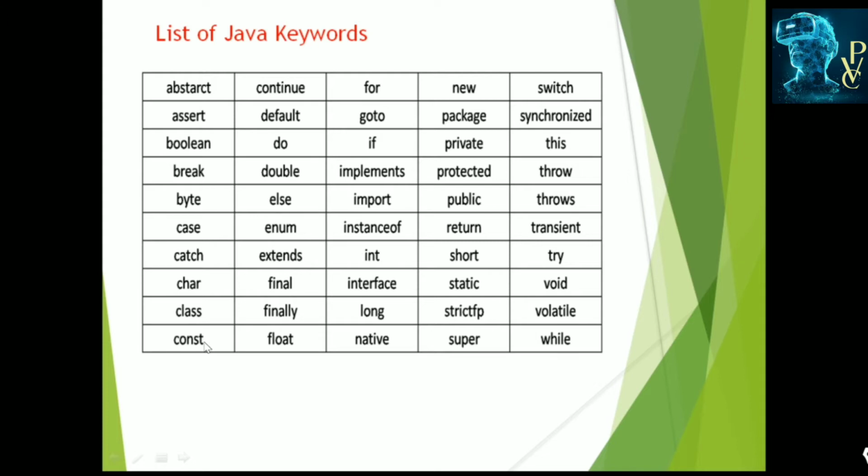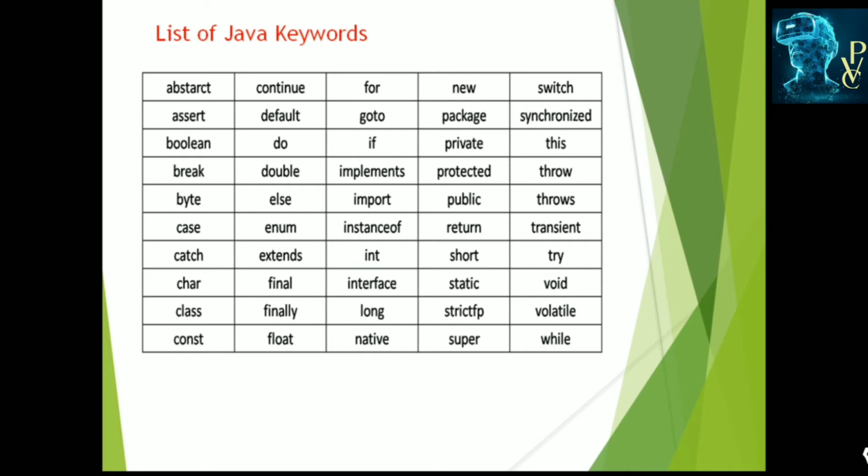Float, data type. Float type variables or real type variables can be defined with the help of float. Finally is used to define the finally blocks in the try catch. Final is used to define the constants. Extends is used to define the subclasses. Int, data type. Integer data type can be defined with the help of int. Interface is used to define the interfaces. Long is the data type which is larger in size compared to int. Native methods can be accessed. Short is also an integer data type which is shorter than the int data type.